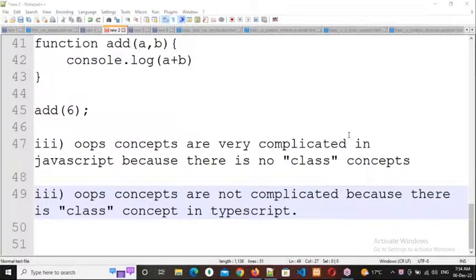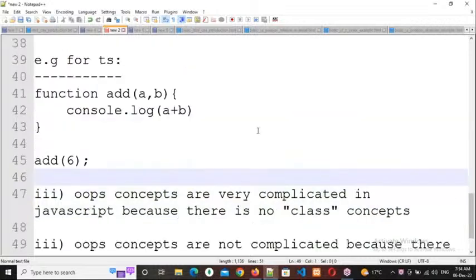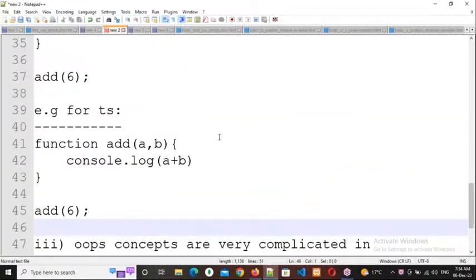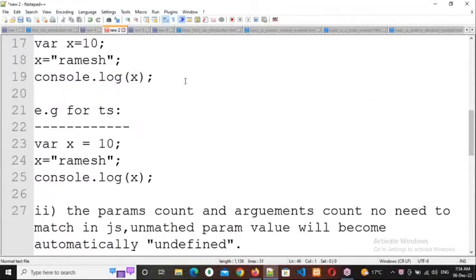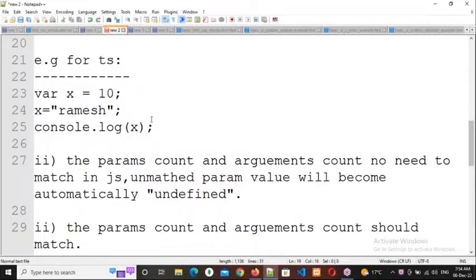One question. Yeah, tell me. Here you are saying that it will throw the compilation error if there is no matching between the arguments and parameters. Yeah, transpilation error. Also, first one also it will throw this transpilation error. Why? Because TypeScript cannot be understood by the computer by default. It has to convert into JavaScript. But JavaScript is exactly opposite to this TypeScript. So whenever it is converting from TypeScript to JavaScript, it will throw error. But after converting to JavaScript, doesn't throw any error. Okay, I will show you it practically also.